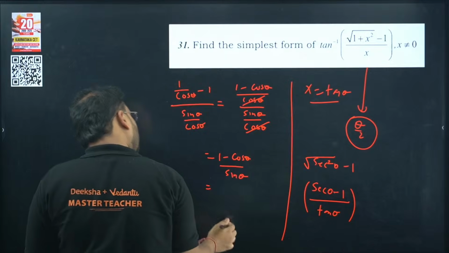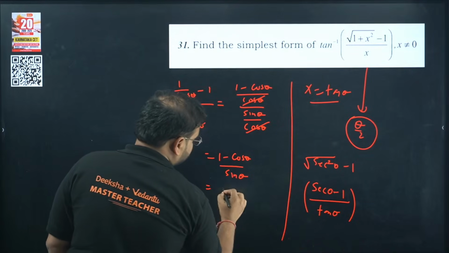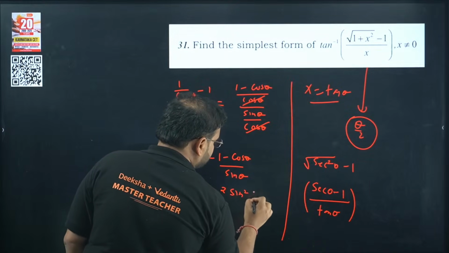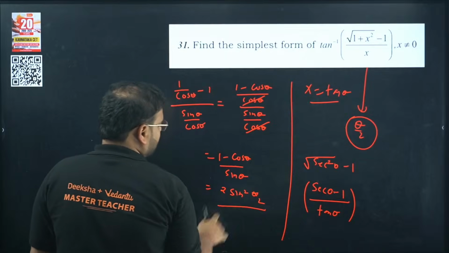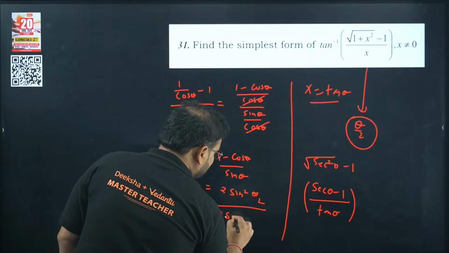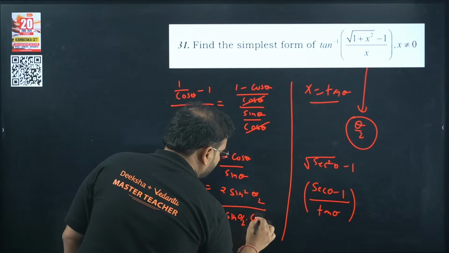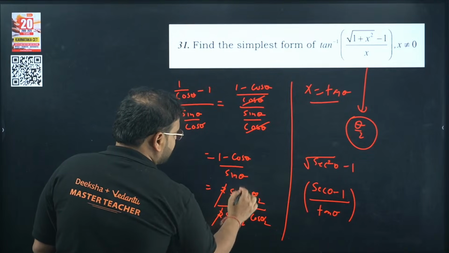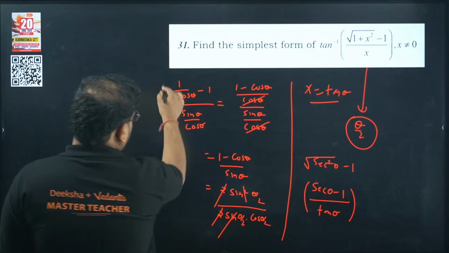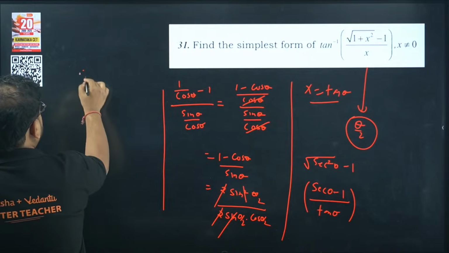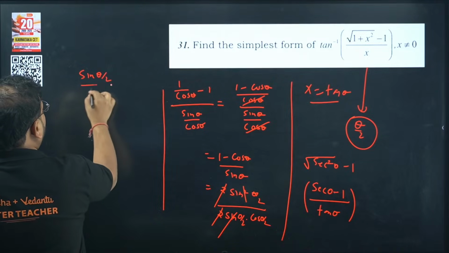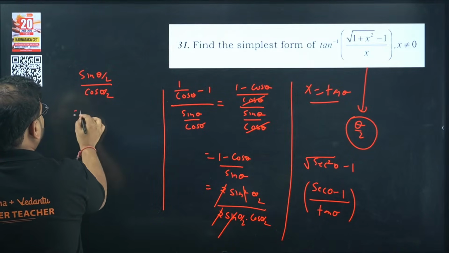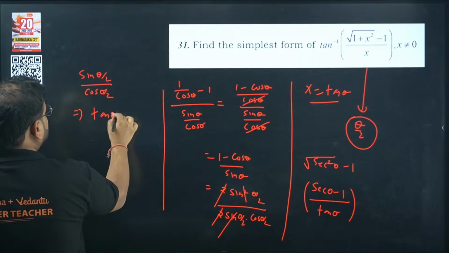What is 1 minus cos theta? Simply 2 sine square theta by 2. What is sine theta? 2 sine theta by 2 into cos theta by 2. 2 cancels, one of the sines also cancels, and you have the result, sine theta by 2 upon cos theta by 2, that is tan theta by 2.